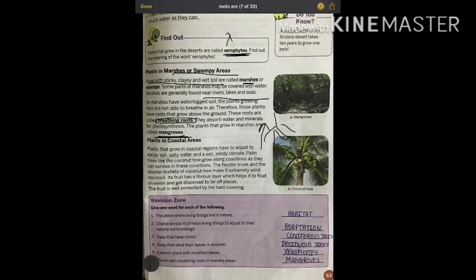So these roots grow above the land, they grow above the soil. Like this, for example, this is the land, the roots are growing down. So there the roots grow above the ground, because they are not able to breathe oxygen from the soil. So they will take the oxygen from the air. So these roots are called breathing roots.